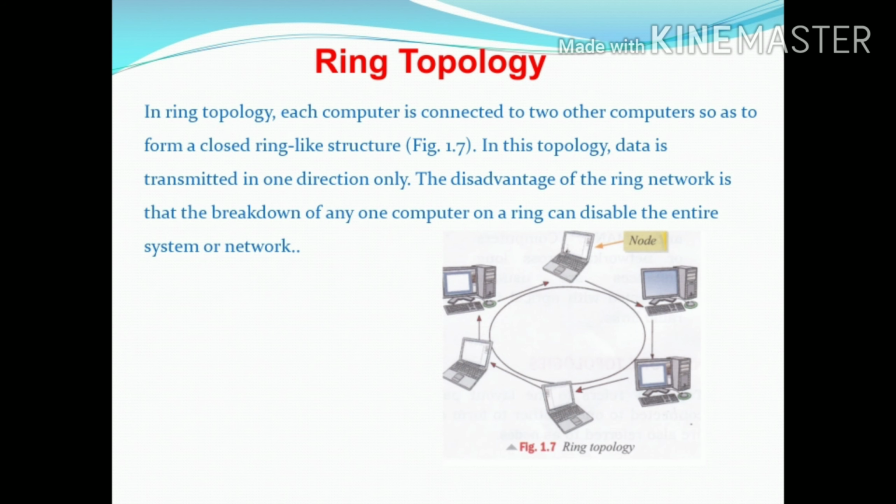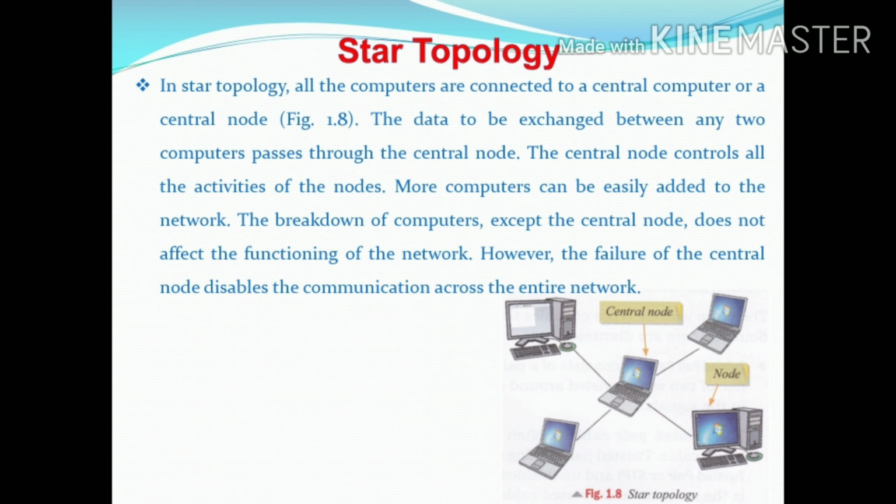Second type of topology is a ring topology. In ring topology, each computer is connected to 2 other computers so as they form a closed ring-like structure as shown in the figure. In this topology, data is transmitted in one direction only. The disadvantage of ring topology is that the breakdown of any one computer on a ring can disable the entire system of network. Next to ring topology is the star topology.